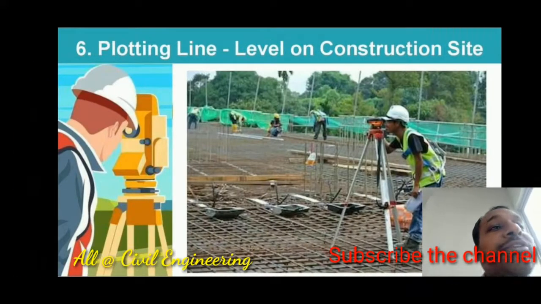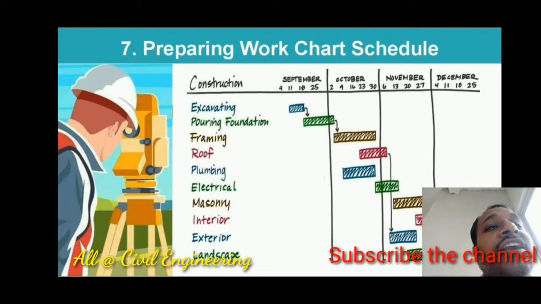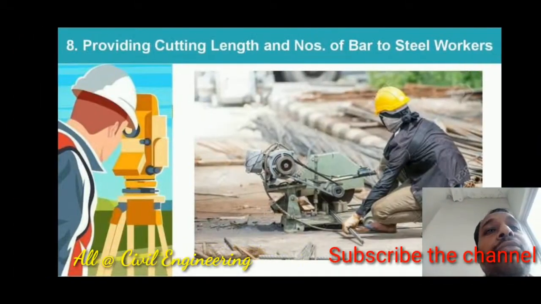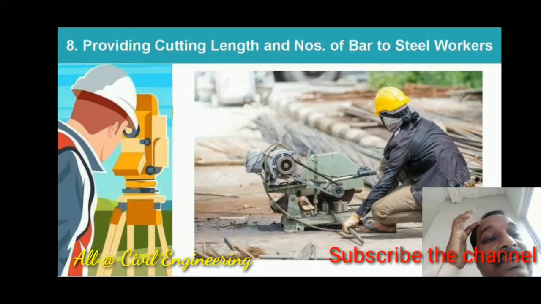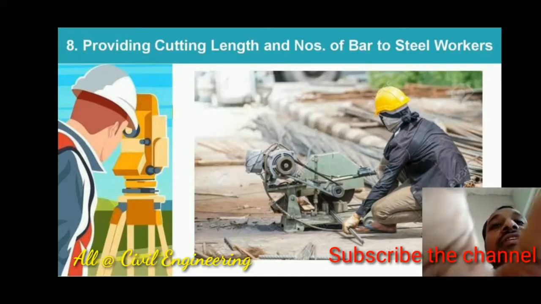Then plotting line level on construction site is also a most important work for the site engineer. Then preparing work chart schedule for work to be done at construction site. Then providing cutting length and number of bars to steel workers. This will come from the bar bending schedule. So it is necessary to provide the bar bending schedule to the workers. So this is the work of the site engineer.